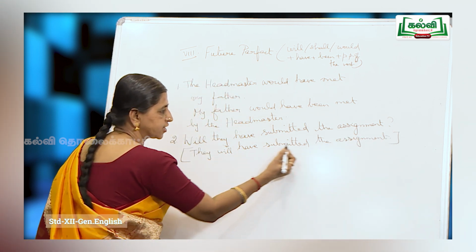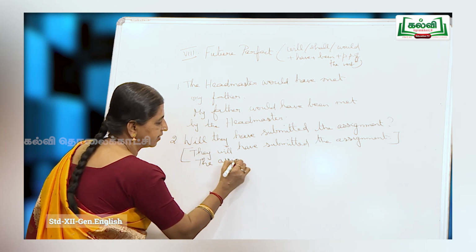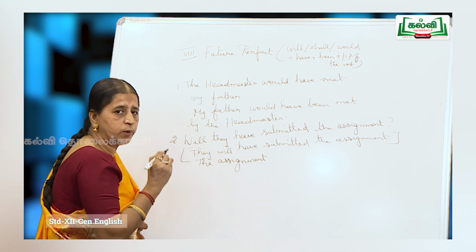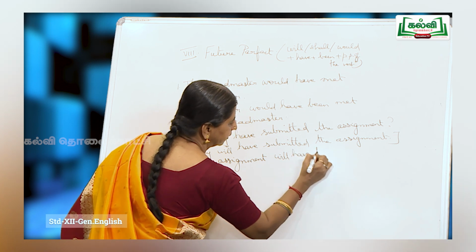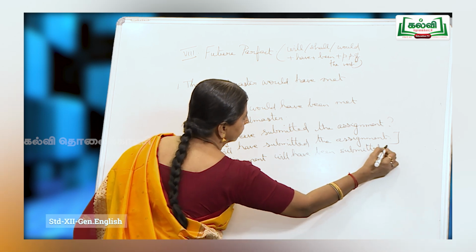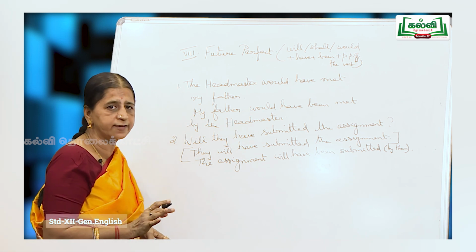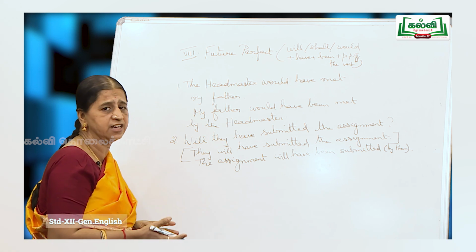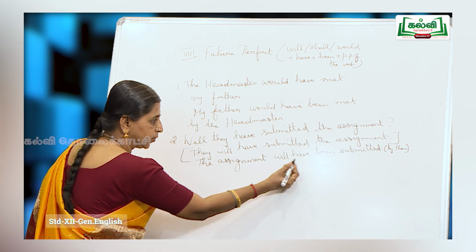Passive form, they will have submitted what? The assignment. So, passive form starts with the words the assignment. The assignment will have submitted changes to will have been submitted. The assignment will have been submitted. By them is optional. So, when the agent is obvious, when it is not necessary, when it is very clear, you omit the agent. So, the assignment will have been submitted.